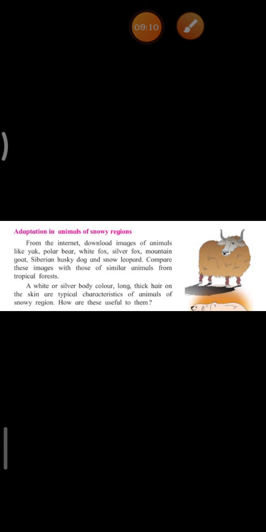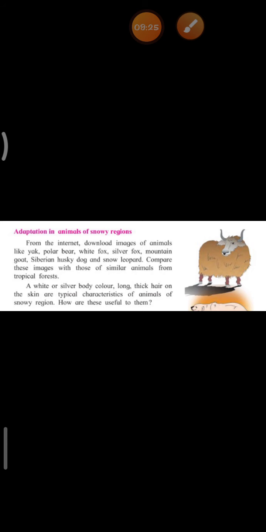Okay, children? A white or silver body color and long thick hair on the skin are the typical features of animals in the snowy regions. Children, why do they have long thick hair on their skin? Since these hairs protect them from the cold weather of the region.